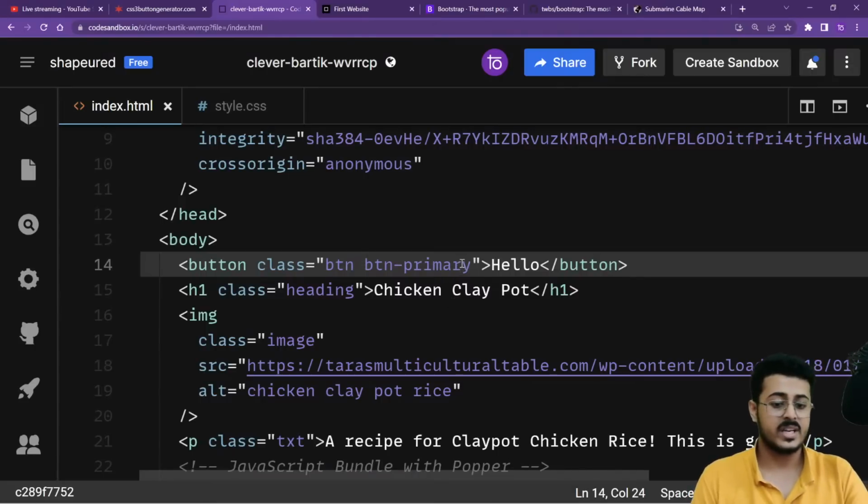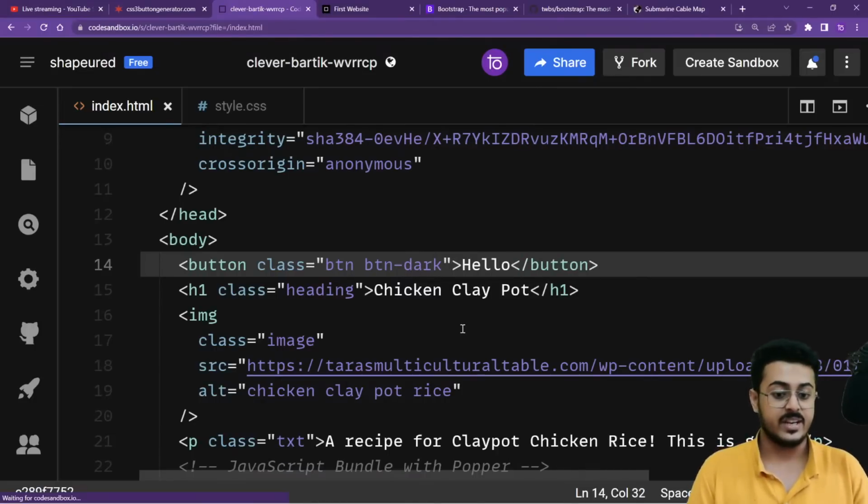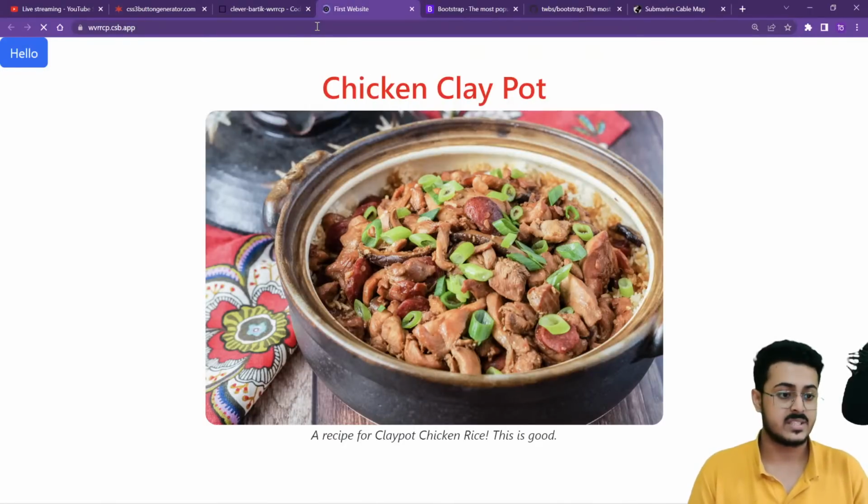Now if I don't want it to be primary, if I want the color to be dark, I can just write btn dark right over here and save it. Go back to my website, reload the page. As you're able to see, now it's a dark colored button right over there.